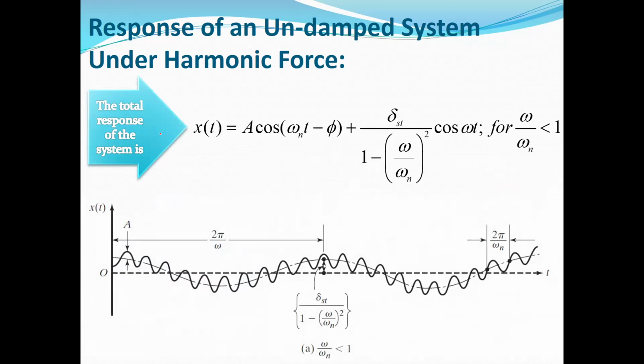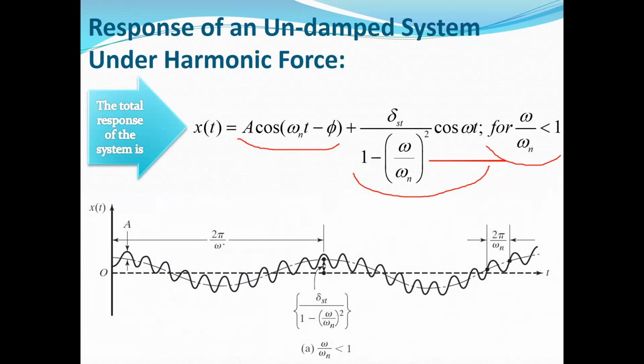So if you plot the total response of the system, the total response is the summation of the homogeneous response and the particular response. Of course, we rewrite this equation as a function of delta st, the static deflection, and the frequency ratio, for the case when the frequency ratio is less than 1.